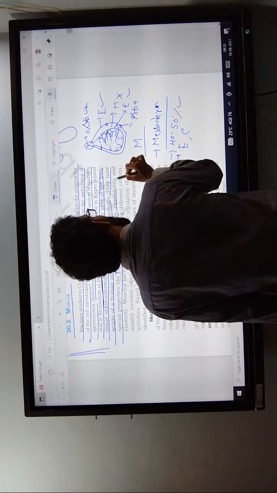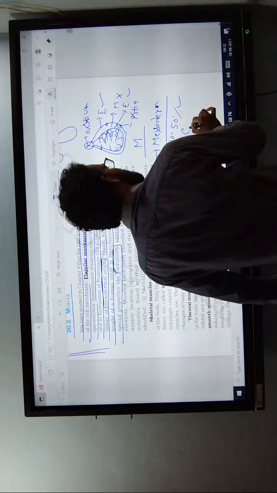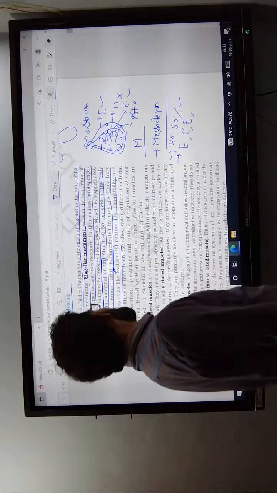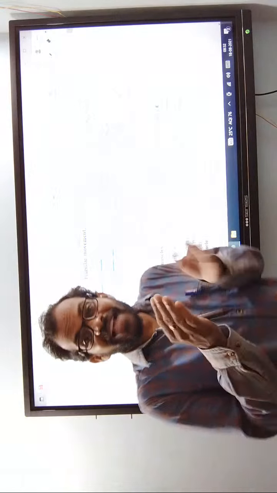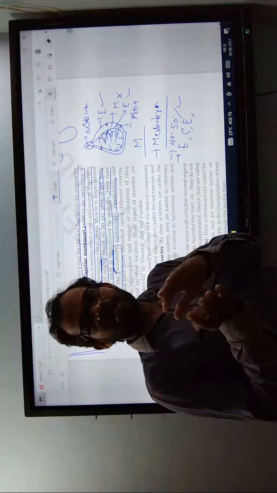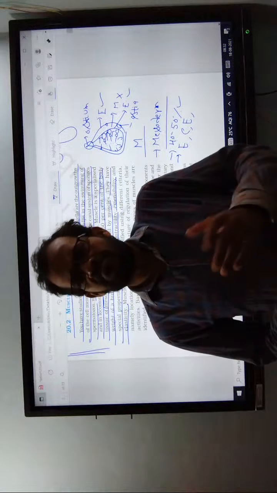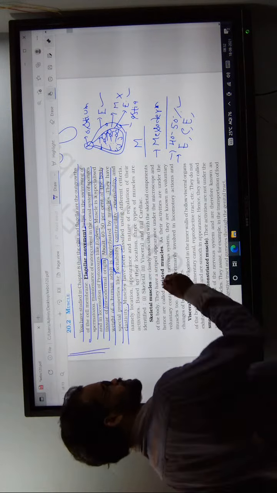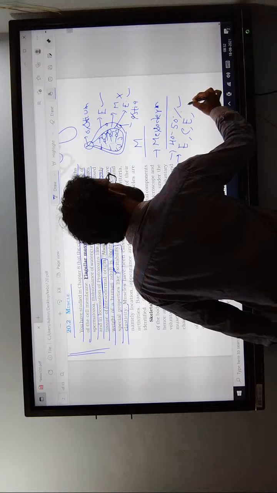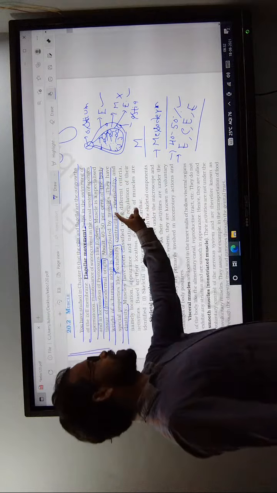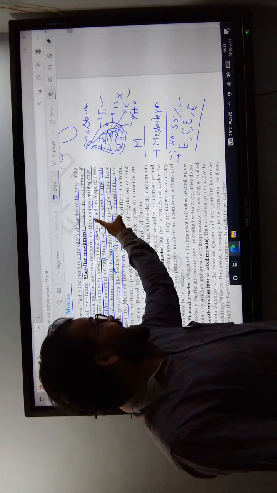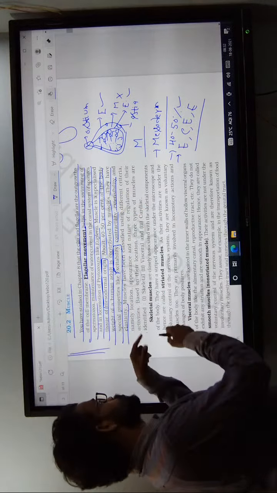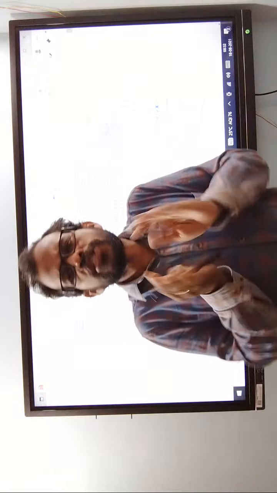Also extensibility, the muscles can be easily extended, and elasticity, which means they are easily stretchable. These are the properties: excitability, contractibility, extensibility, and elasticity.